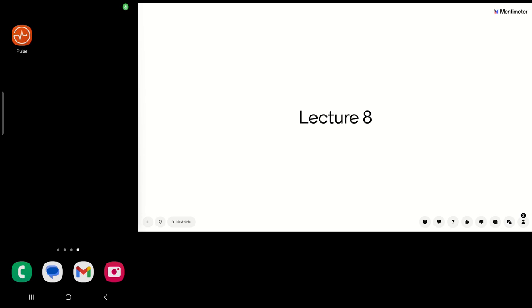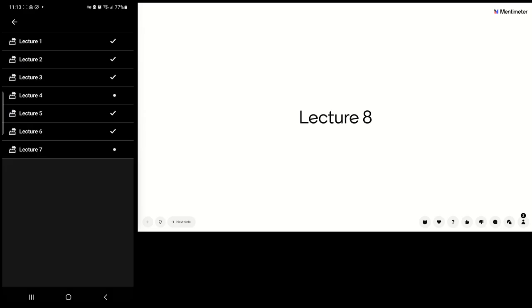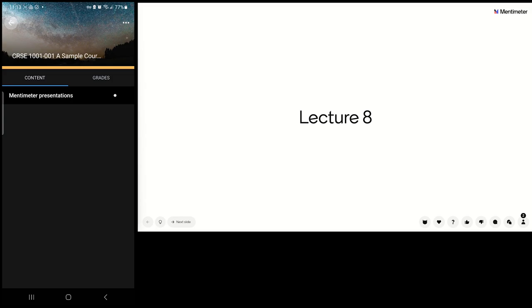Meter within D2L on my phone. D2L uses an app called Pulse that you can download from either the App Store or Google Play. And so I'm on an Android right now. So I've installed it and I'm going to go into Pulse, and I just happen to be in the course, but I'm just going to show you what it looks like outside of the course.